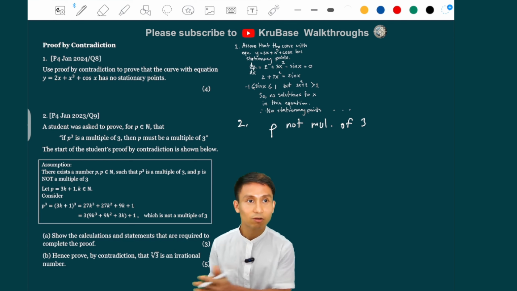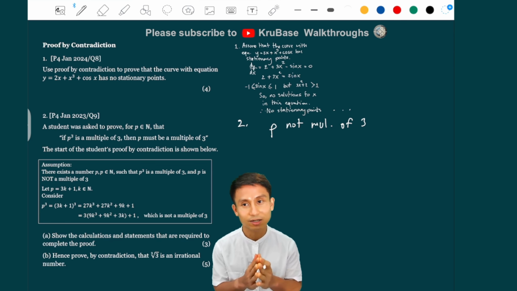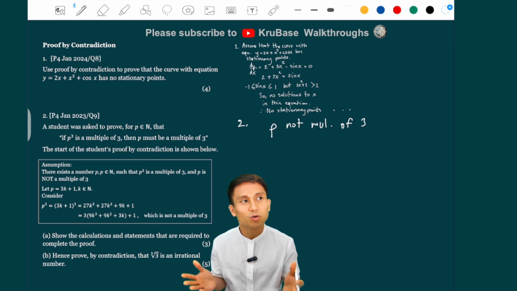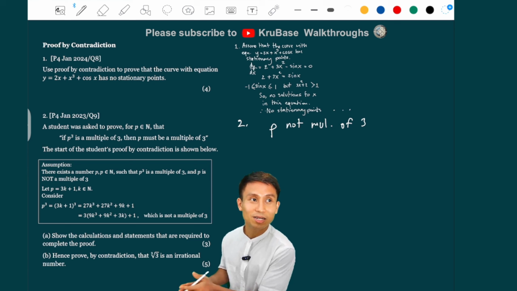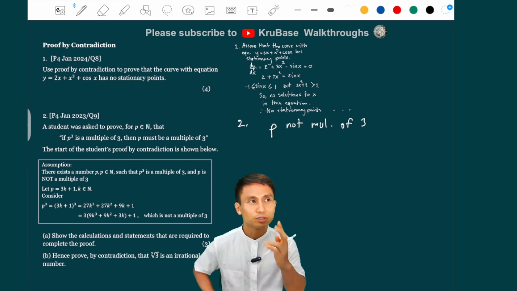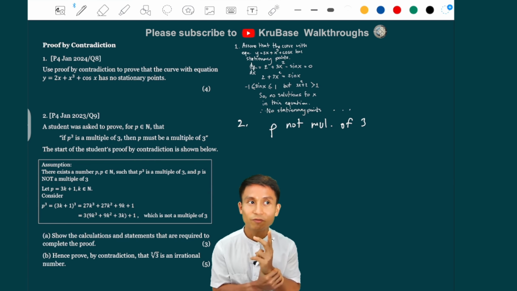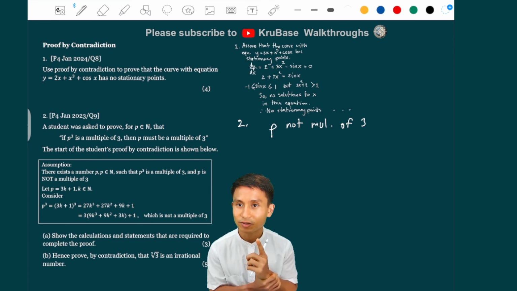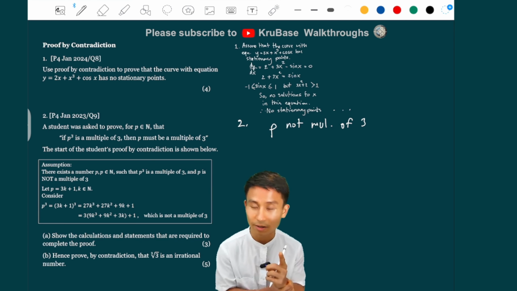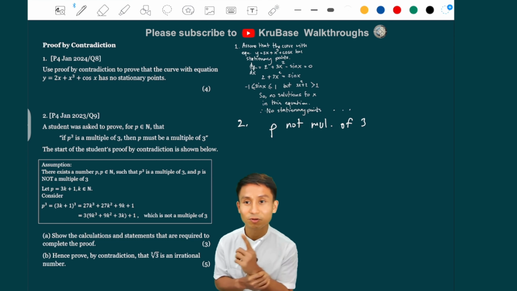For even, we do 2k. For odd, we do 2k plus 1. But why is that? Odd is an adjacent number to the even number that comes before it. But the divider to decide whether it's even or odd is 2. So if you have a remainder of 1, say you are dividing 11 by 2, you get 5 and remainder 1. When you have a remainder of 1, then it's not a multiple of 2.